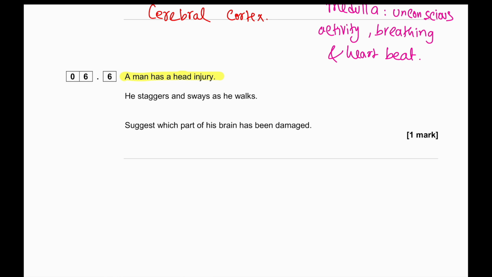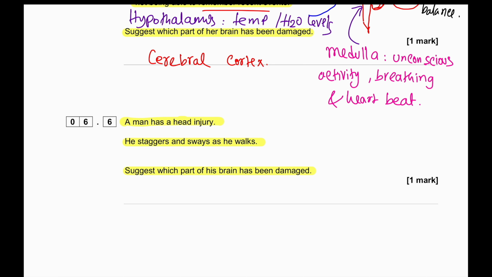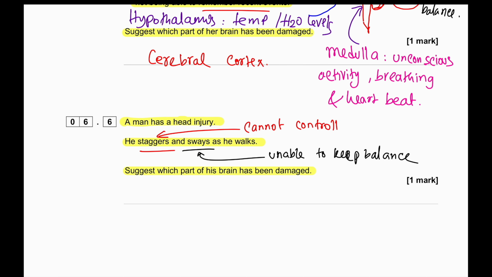A man has a head injury. He staggers and sways as he walks. Suggest which part of his brain has been damaged. Since the person is unable to keep balance and cannot control movement, that is the cerebellum.